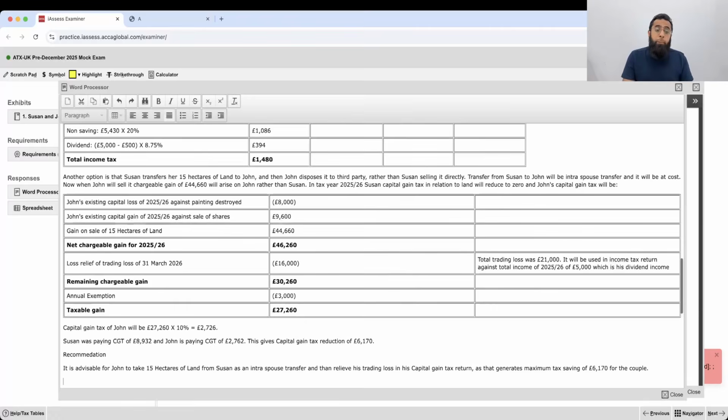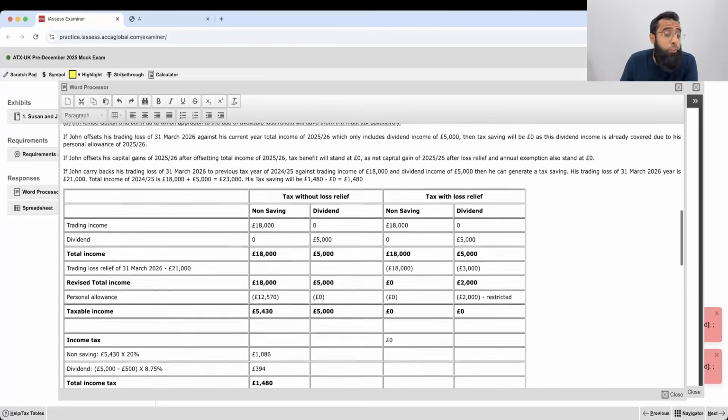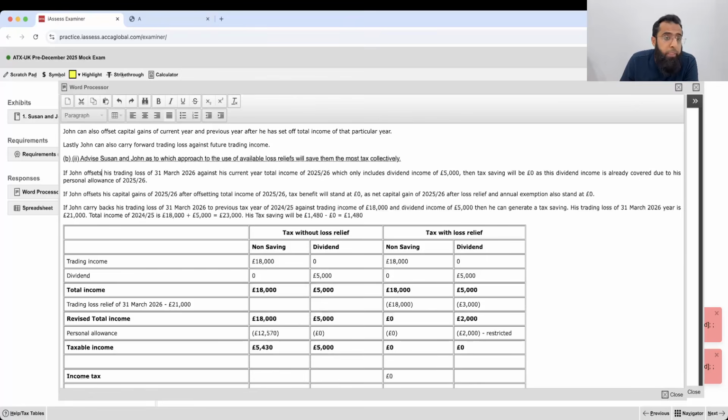Okay, so please repeat it again. Yes, I will repeat it. It's an interesting requirement for 11 marks. The question was to advise Suzanne and John as to which approach to use the available loss will save the tax most collectively, the couple's tax. So first, the loss was of John. He used it on his own.